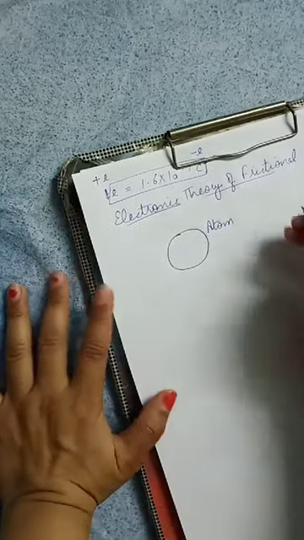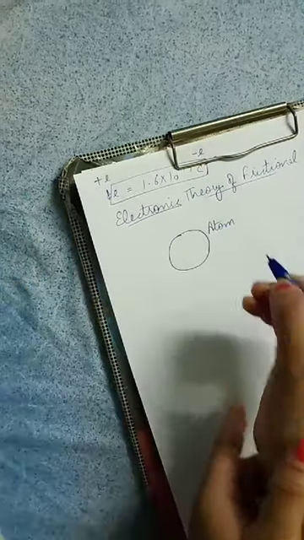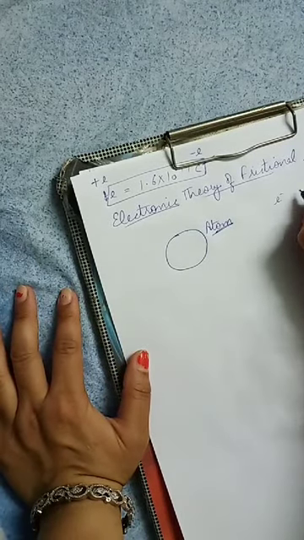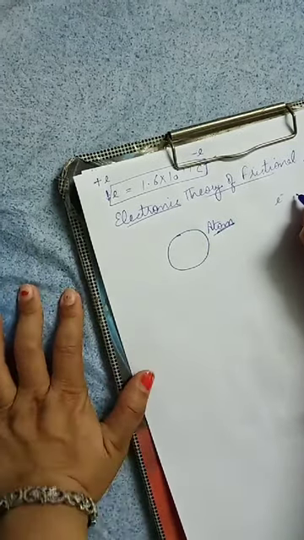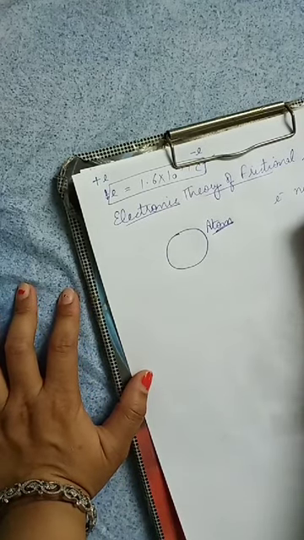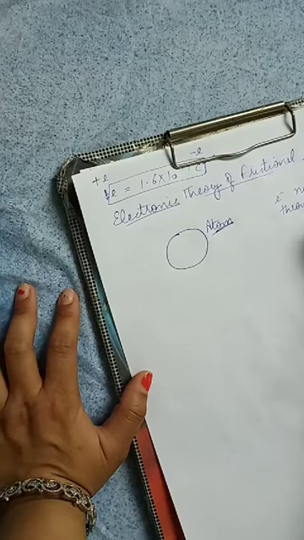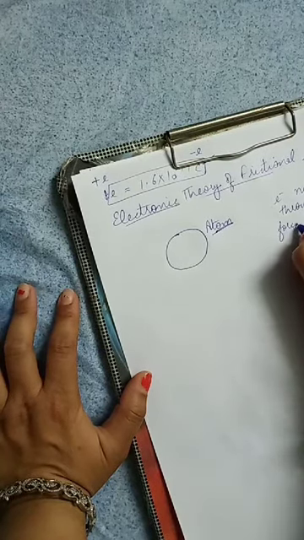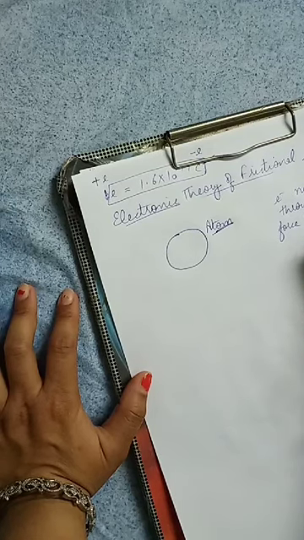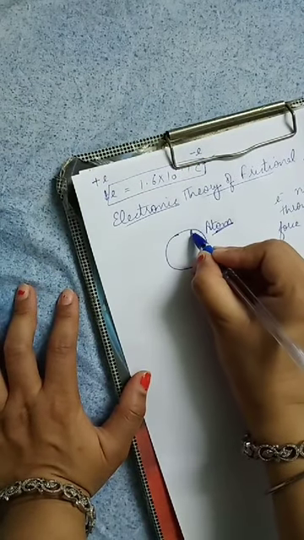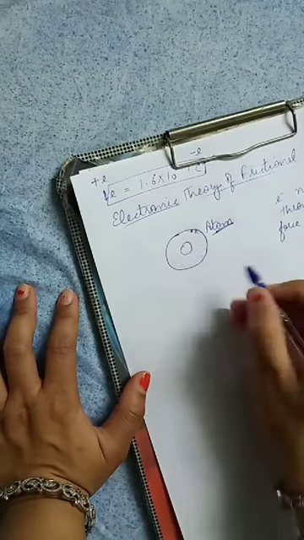In an atom, electrons are bound to the nucleus. All of you know that. In an atom, electrons are bound to the nucleus through which force? Electrostatic force of attraction in between the electrons and the nucleus.